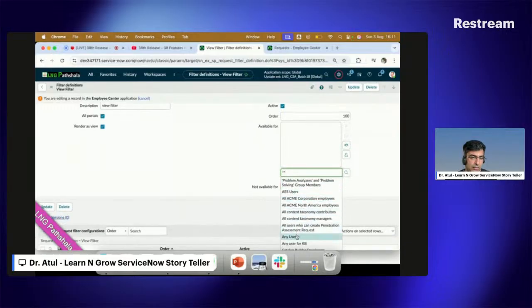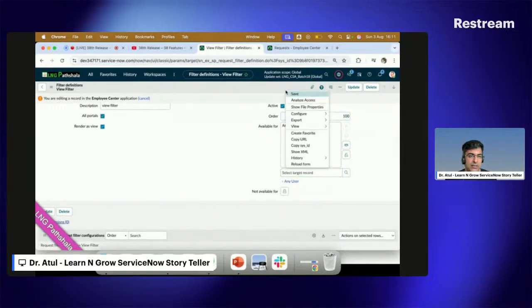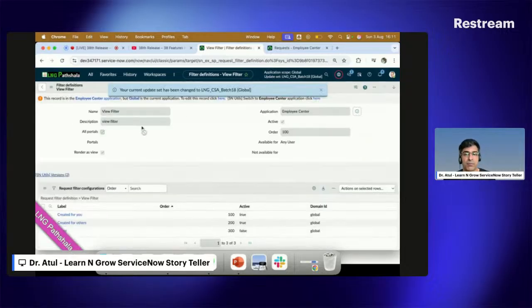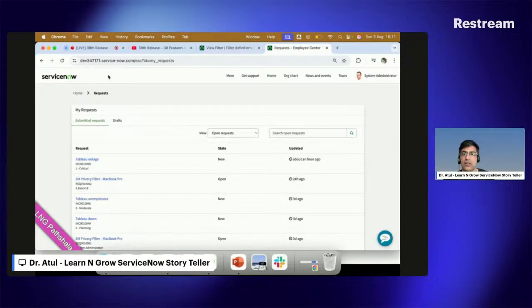All users, any users, let me see. Because what I assume is that if there's nothing in the available for, it means it should be available for everybody, and it's not showing the portal on which it should be shown. So you can see it has been changing. Let me see if it works for me. No, it is not working as of now.